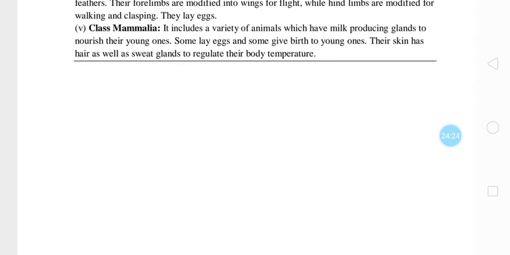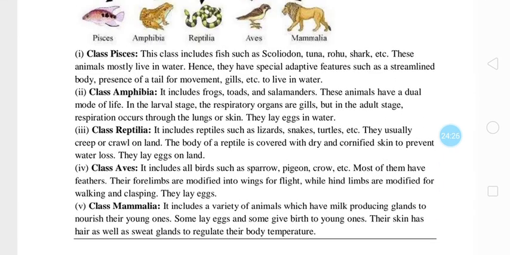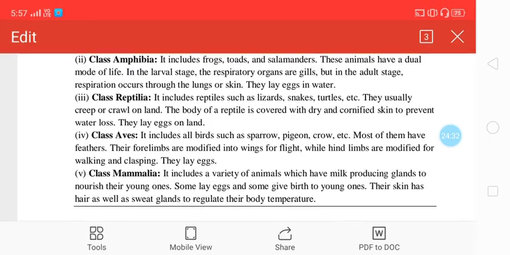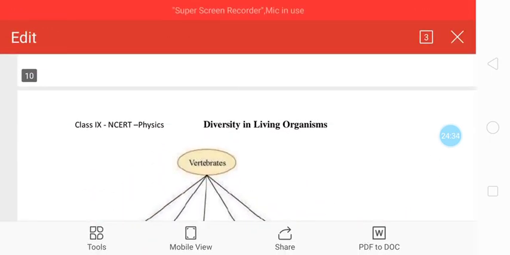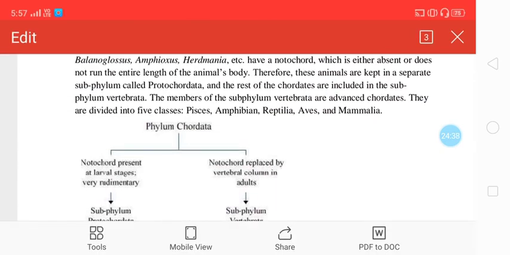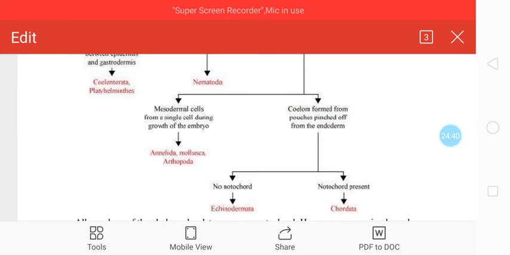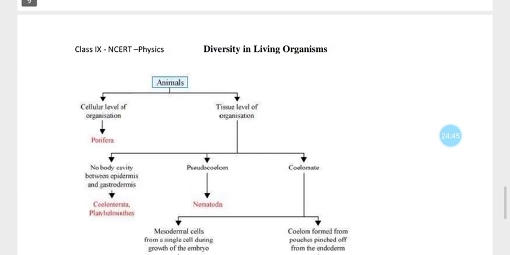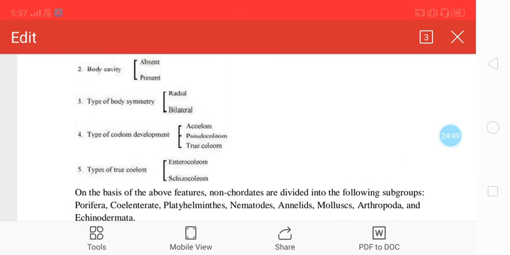So this was about all the questions which are given in text questions as well as exercise. All questions we have discussed in detail. I hope you people have understood this chapter very well, and there won't be any problem now to write these text questions and exercises in your notebooks whichever you people have made.